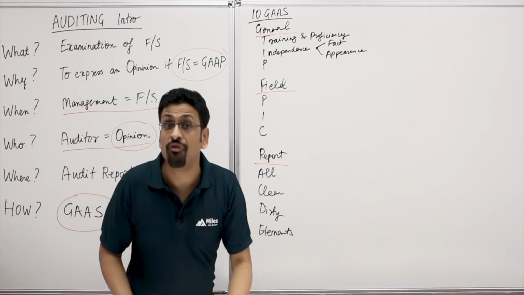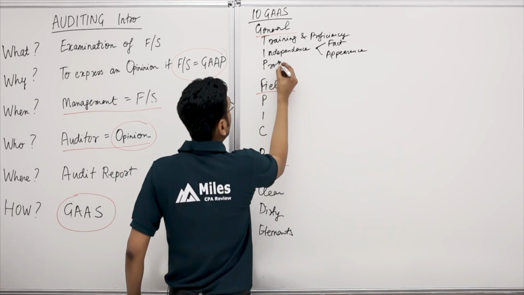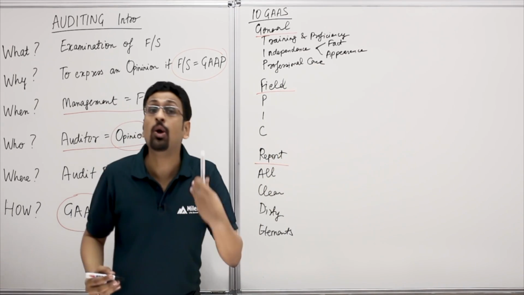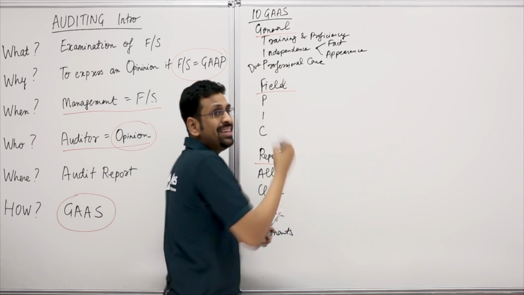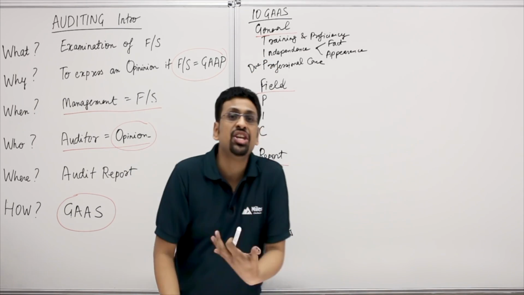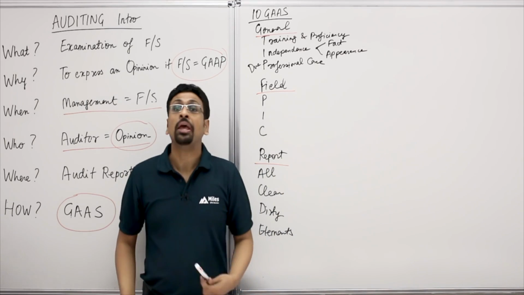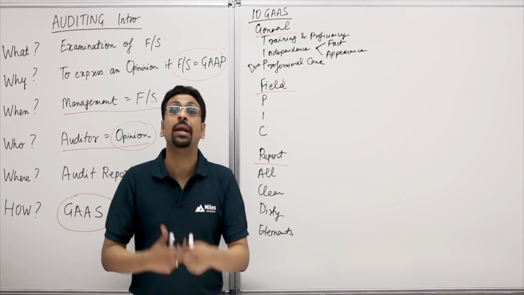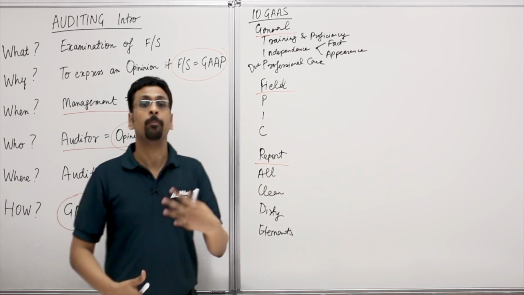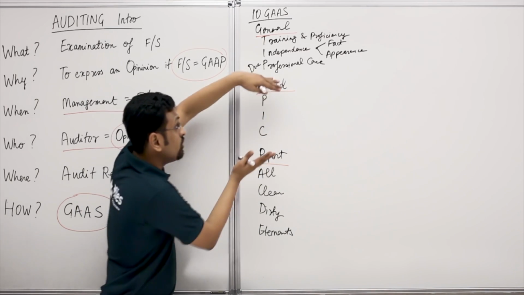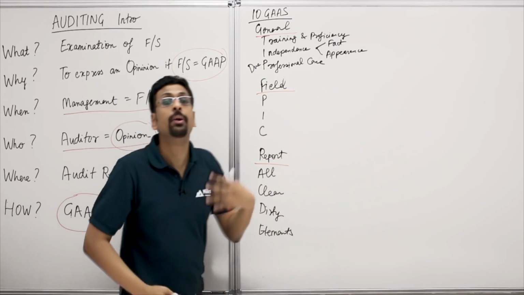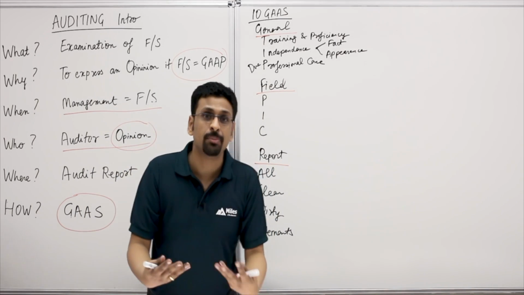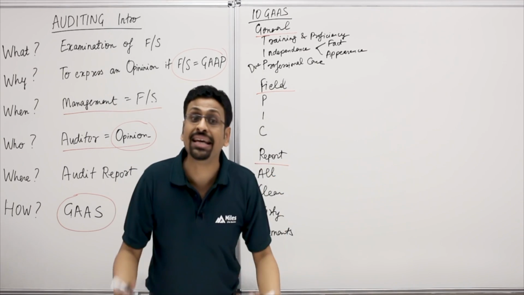Let's get to the P of our general tip, that's professional care. Now, I would call it due professional care. This is to act with due diligence and ensure that there is no negligence. You must exercise due professional care in planning the audit, in performing the audit, and in preparation of the audit report. Now, you must observe the standards of fieldwork and the standards of reporting. It's about having an attitude of professional skepticism. That's a questioning mind and critical assessment.